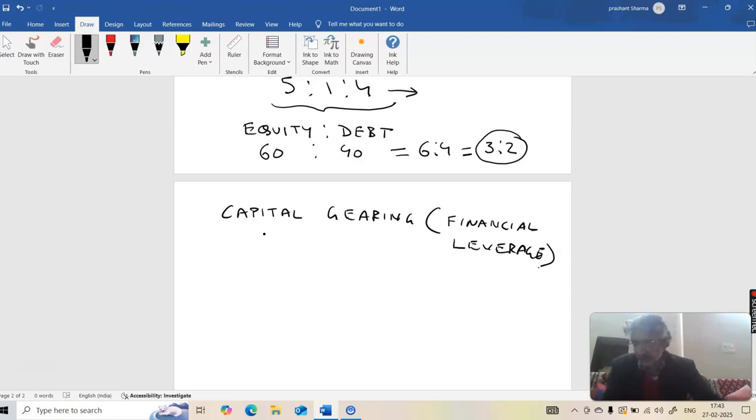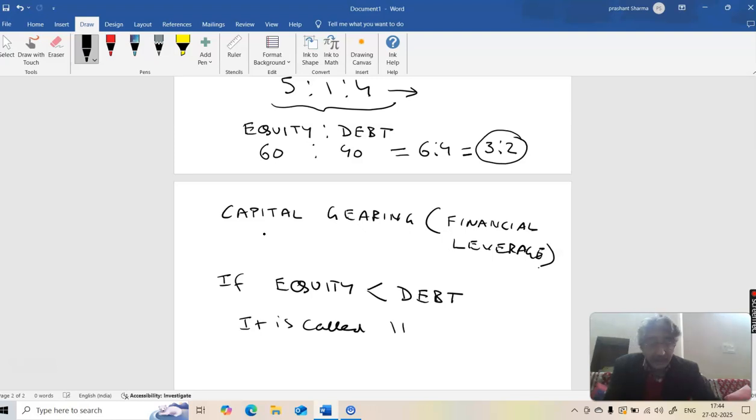So basically, capital gearing is the ratio between debt and equity, that you'll do in accounts also, debt equity ratio. Now, in the capital structure of a company, if equity is less than the debt, the proportion of debt is higher than that of equity, borrowed capital is more than the owned capital, then it is called high capital gearing. How will you remember this?